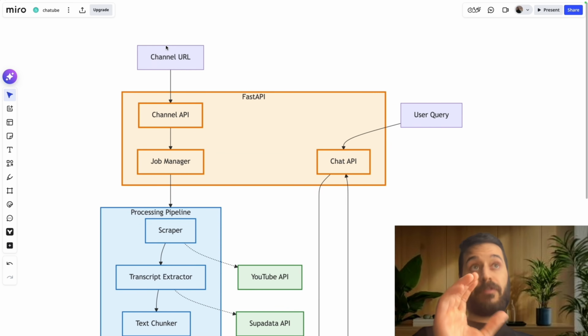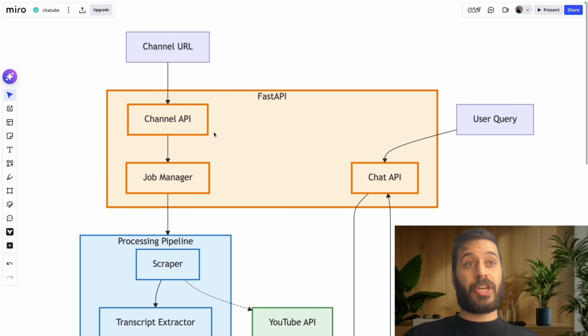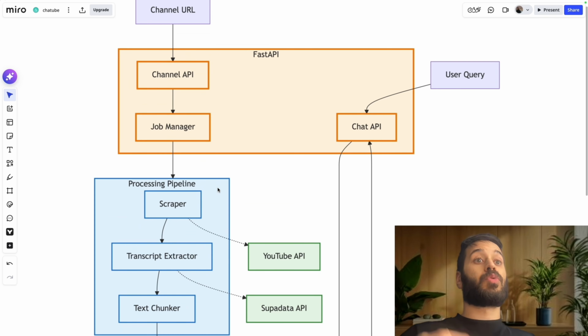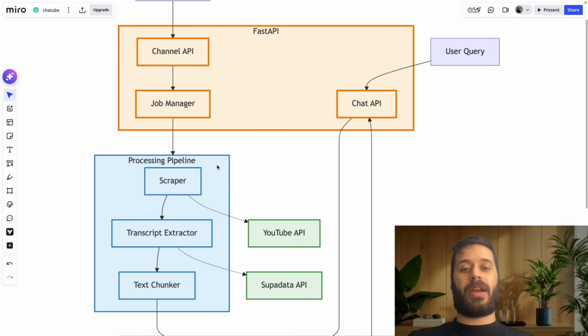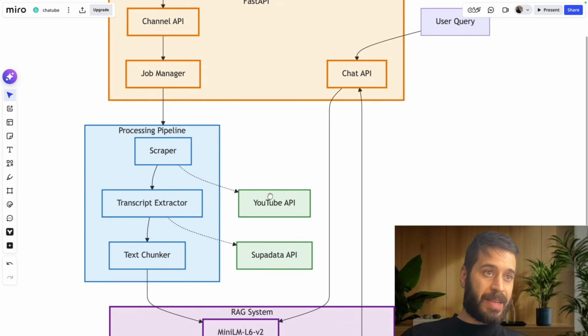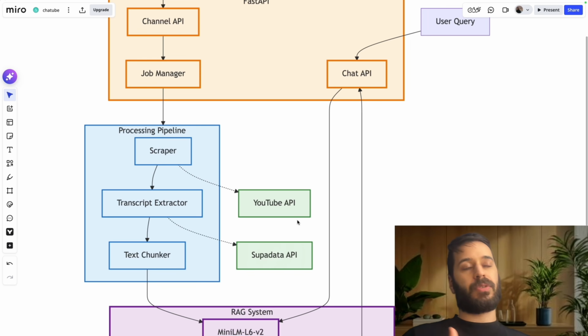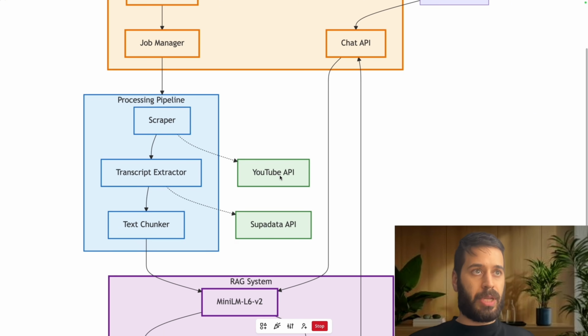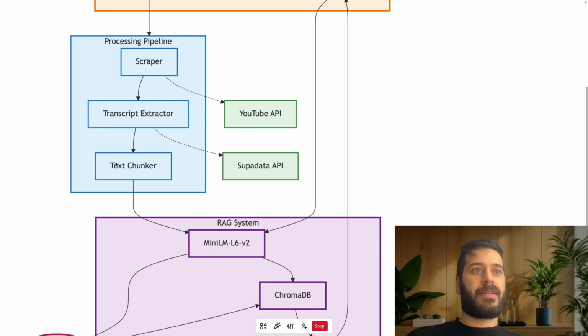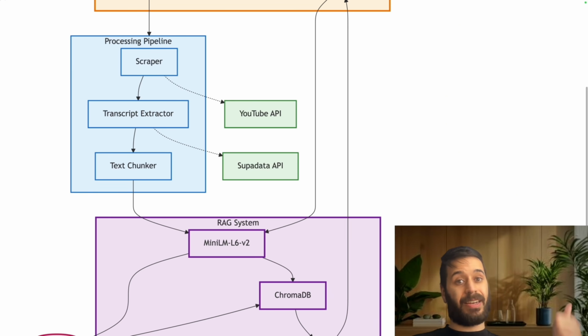So how it works: when you first give it the channel URL, it goes through the channel API. I have a backend endpoint with FastAPI. The channel API is going to start a job to scrape the transcripts of the videos from that channel. For that, I'm using the YouTube API plus the Supadata API. The Supadata API helps me to get the transcripts of the videos. I first get the metadata of the video, like the title, the number of views, the description, and so on. Then I get the transcript, then put it in a vector database. I have explained how that works in detail in my previous video.